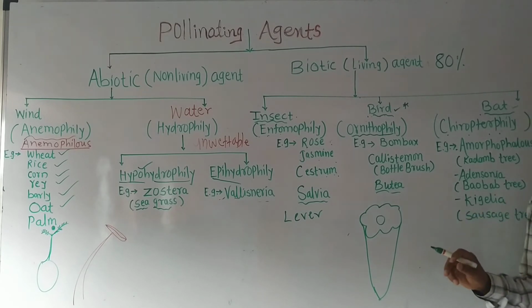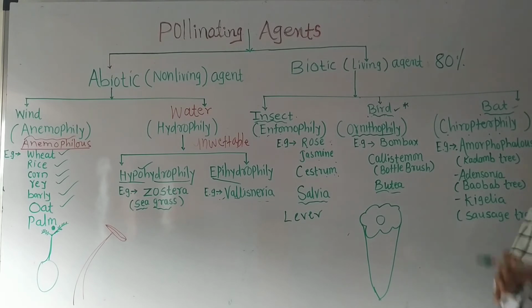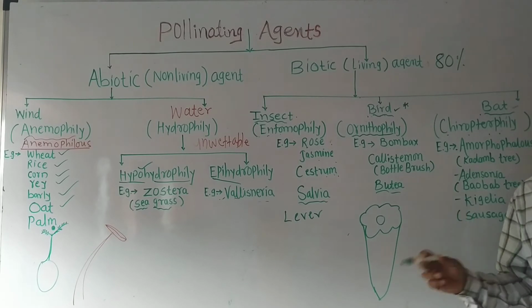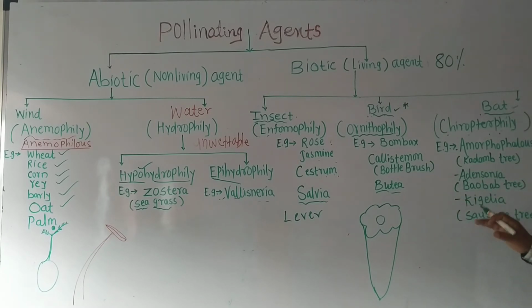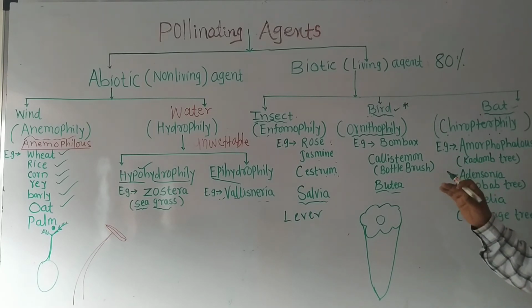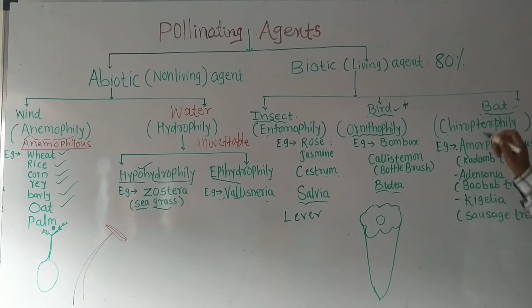What are the adaptations in the flowers of chiropterophilous plants? First, the flower is large and dull in color. The flower has a strong scent or smell. Pollen grains are produced in large numbers, and they are edible. And an important thing: flowers generally open during the night time. Remember these things.